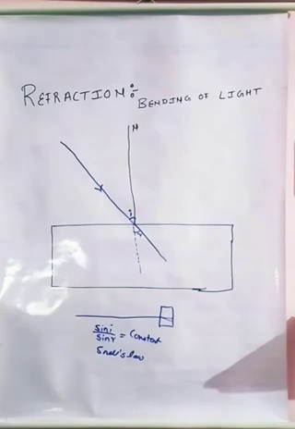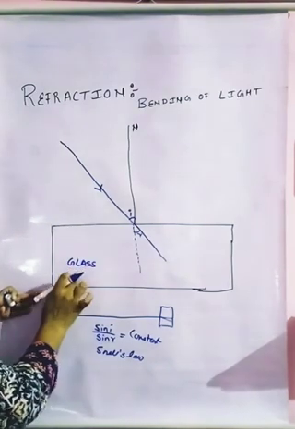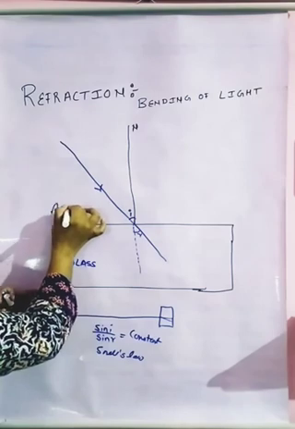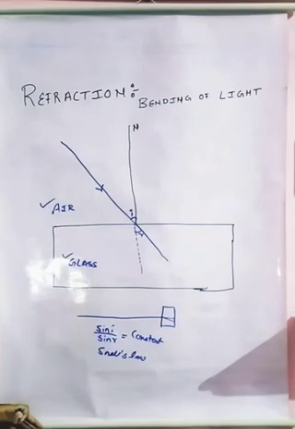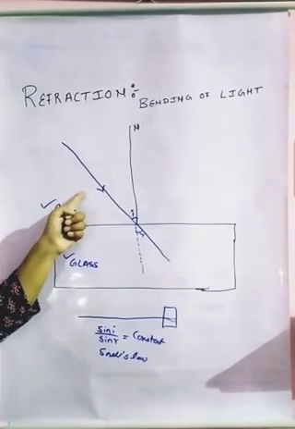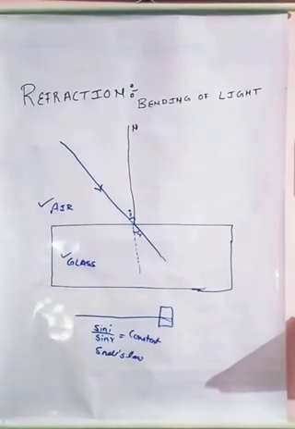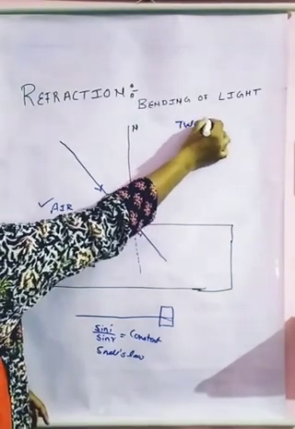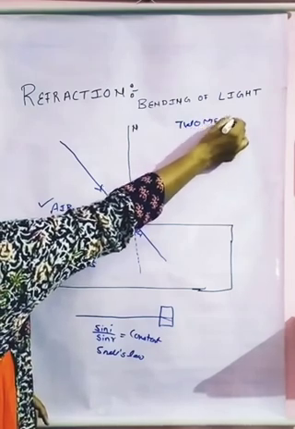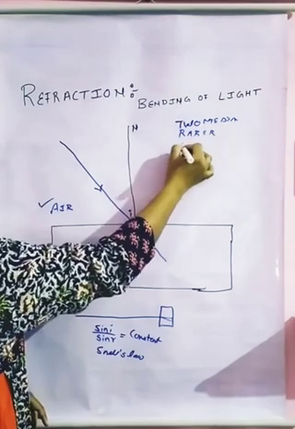So the first one is already clear. Here this is my glass and this is my air, so the medium is changed. I have two types of medium basically, one medium is air, one medium is glass. So when my light is traveling from a rarer to a denser medium, why do I call it rarer? Basically there are two types of medium, that is rarer and denser.